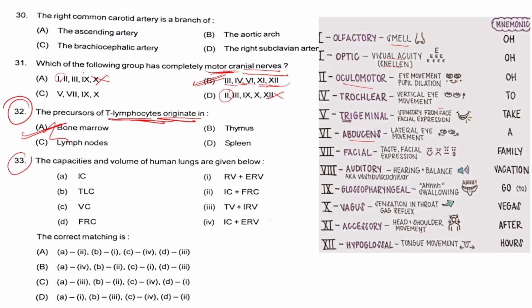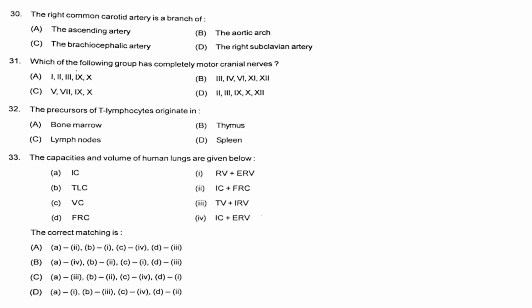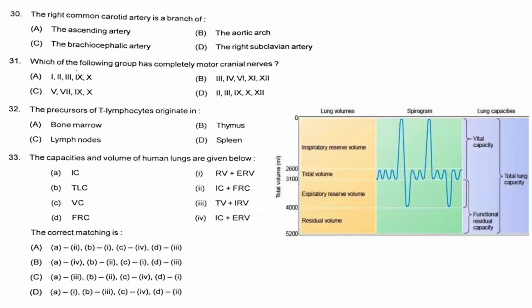Next, question number 33. Question number 33 is a purely fact-based question. I'm not explaining it much. You can observe from this graph which I have depicted here what is tidal volume, what is inspiratory reserve volume, what is expiratory reserve volume. You have to remember this. And I'm just providing the answer key here. The right answer for this will be option C. Option C is the right answer.